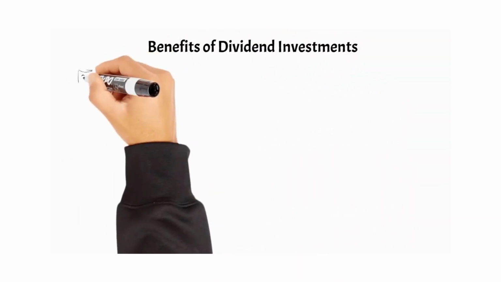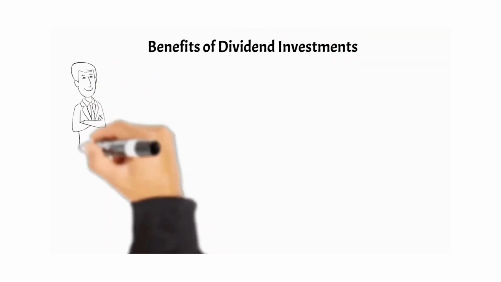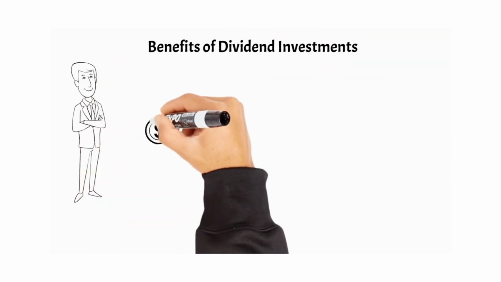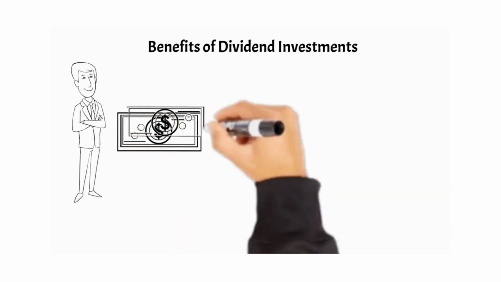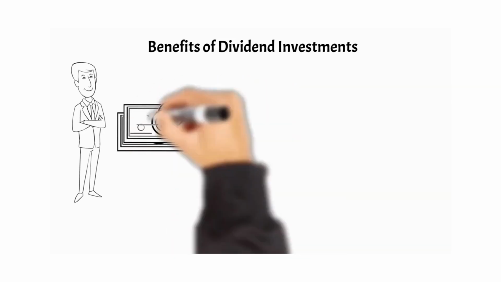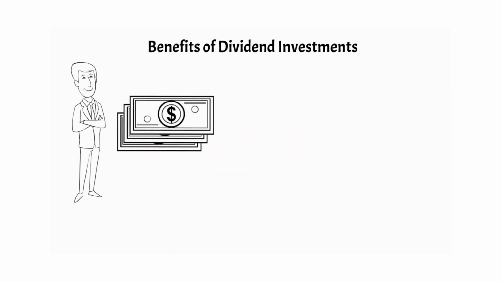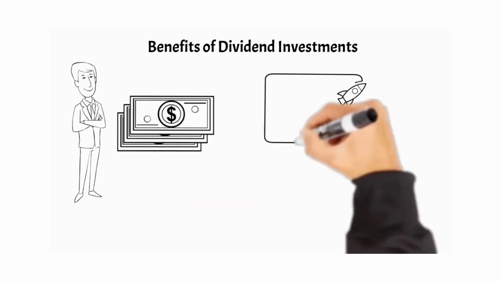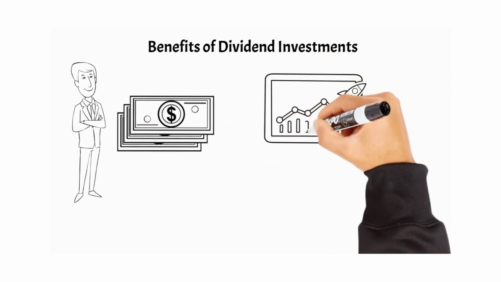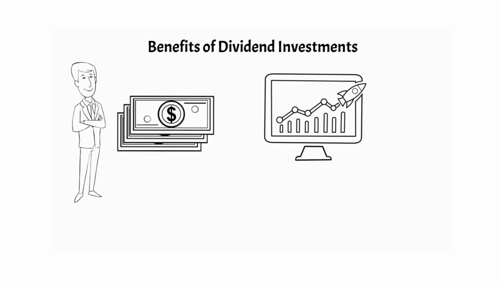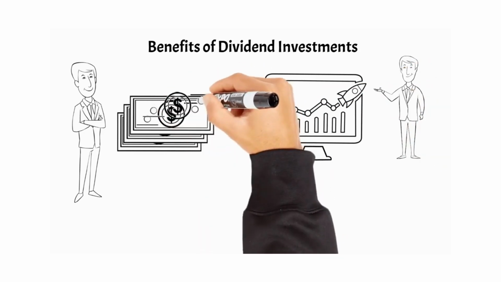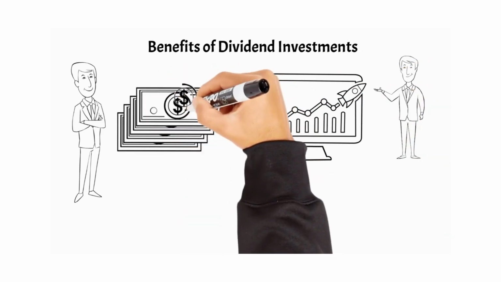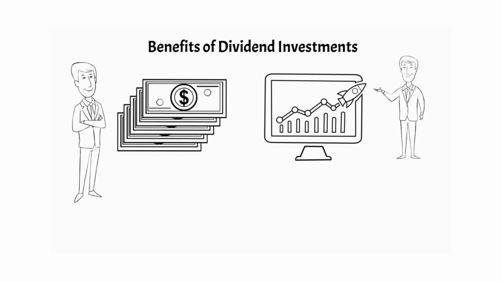So why might an investor prefer a stock that pays dividends over another stock that doesn't pay dividends? For one, dividends create a reliable source of return on their capital without any effort from the investor at all. What this means is that if you buy a dividend-paying stock and hold it for some period of time, you know that your investment will pay you every month or quarter, depending on the company, without the need for you to sell your stock. This can create a consistent stream of cash flow for investors that can be especially useful for those that require income for their everyday expenses.